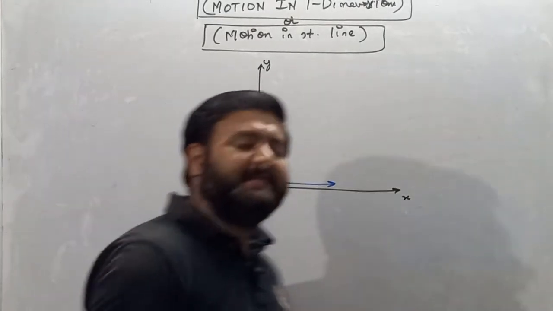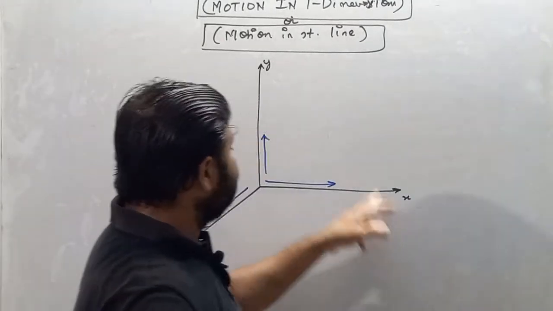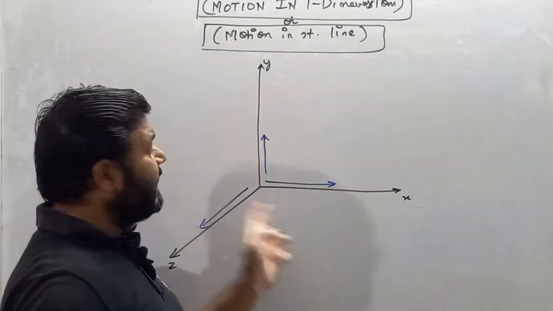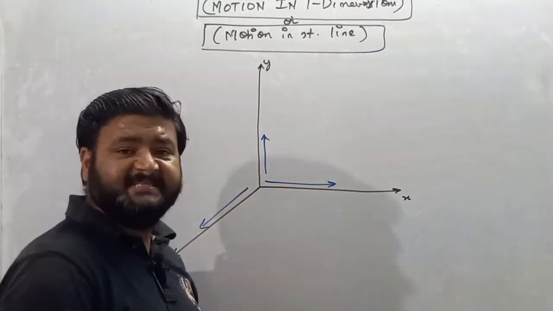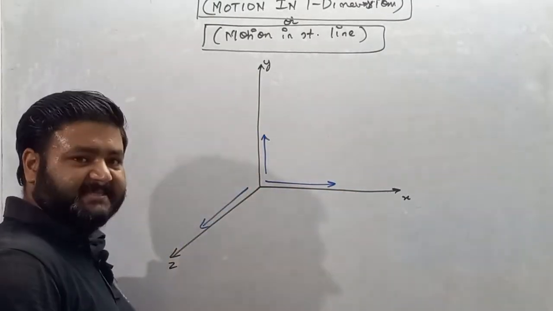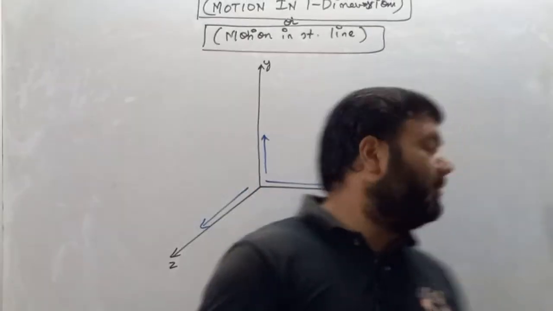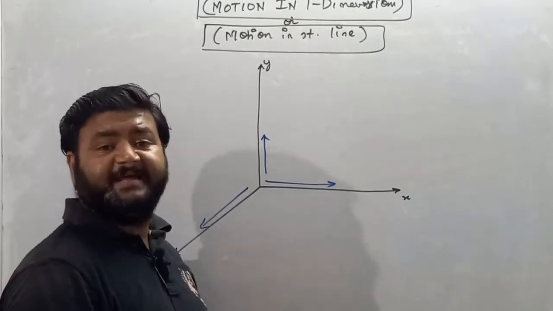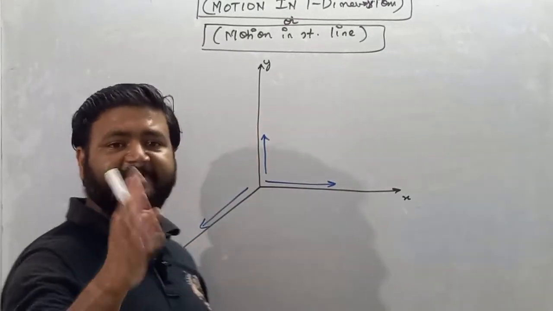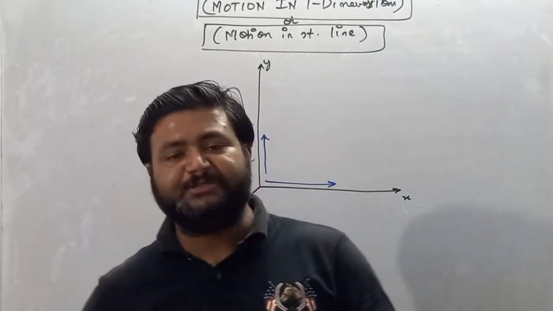If a particle is performing motion only along any one of the axes out of three, then we will say the particle is in one dimension